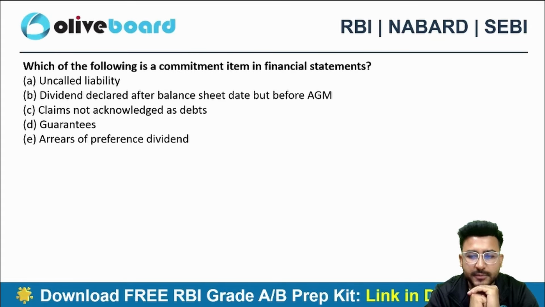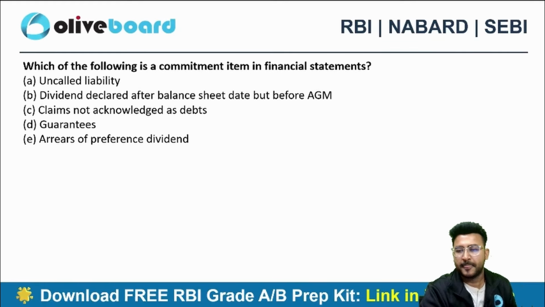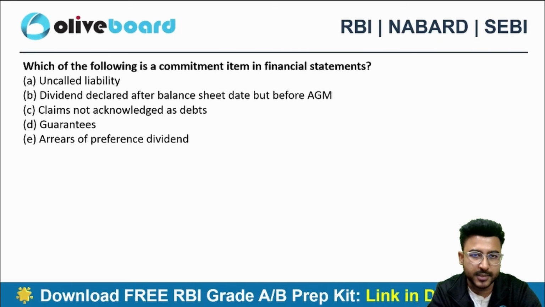Uncalled liability. Dividend declared after the balance sheet date but before AGM. Claims not acknowledged as debt. Guarantees, arrears of preference dividend. Similar question we have done in the paid class as well.